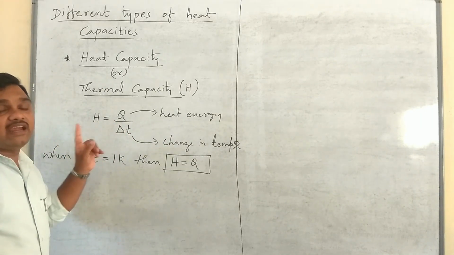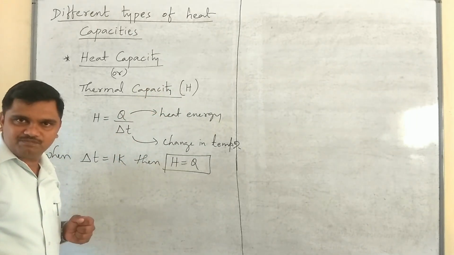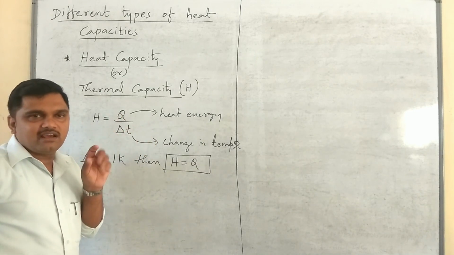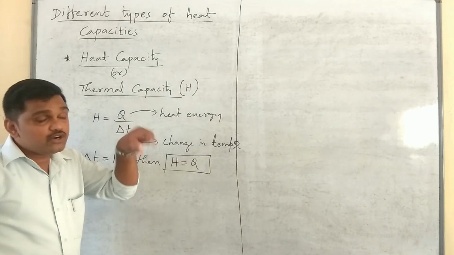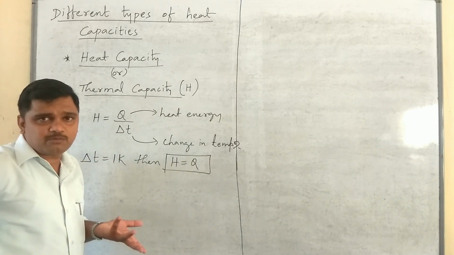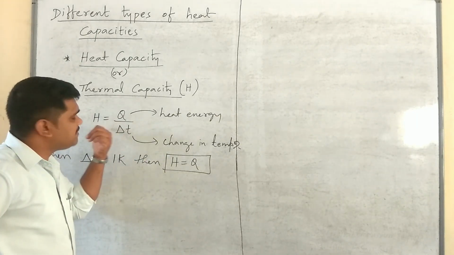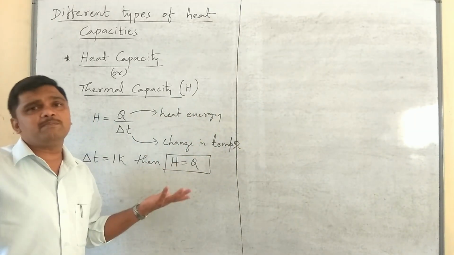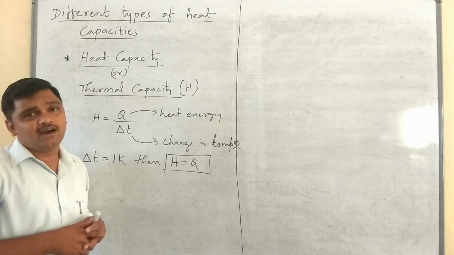Therefore, it is clear that it depends on mass. The more the mass of the body, the more heat we want. To boil one glass of water, if we spend, for example, Q amount of heat, then to heat 2 glasses of the same water, we obviously need to supply more heat energy. Therefore, it purely depends on mass. The more the mass or size, the more heat energy is required to raise its temperature by 1 Kelvin.